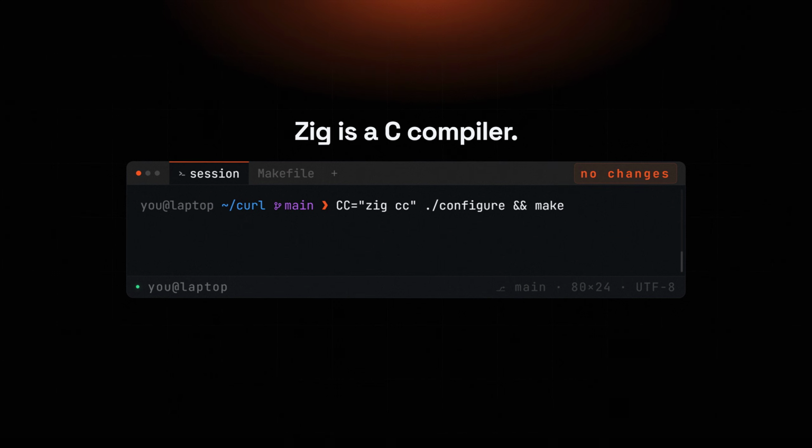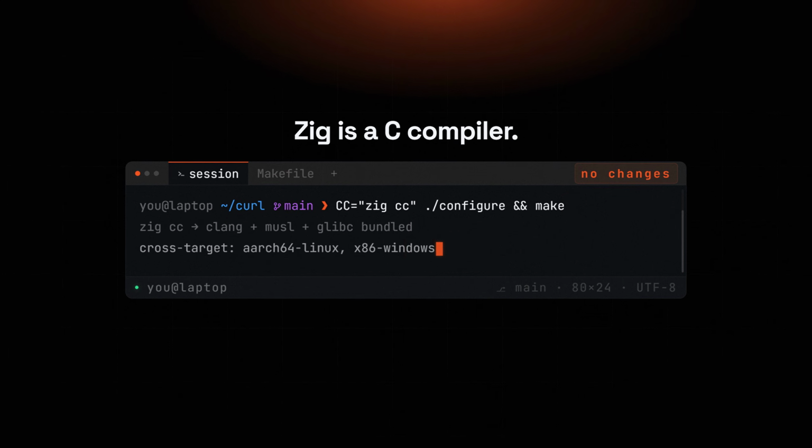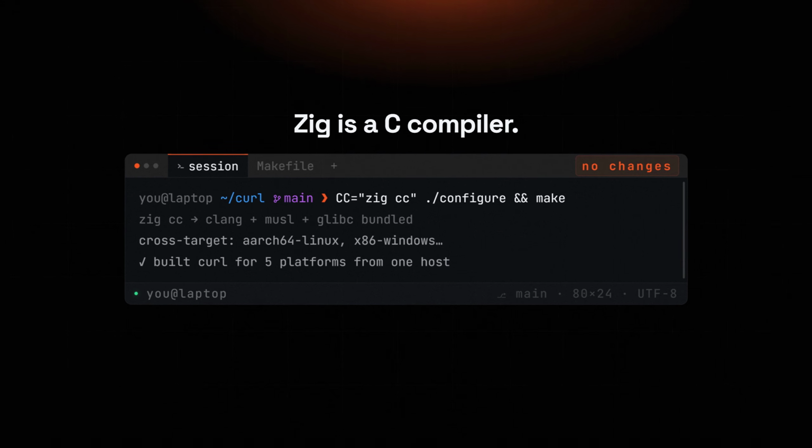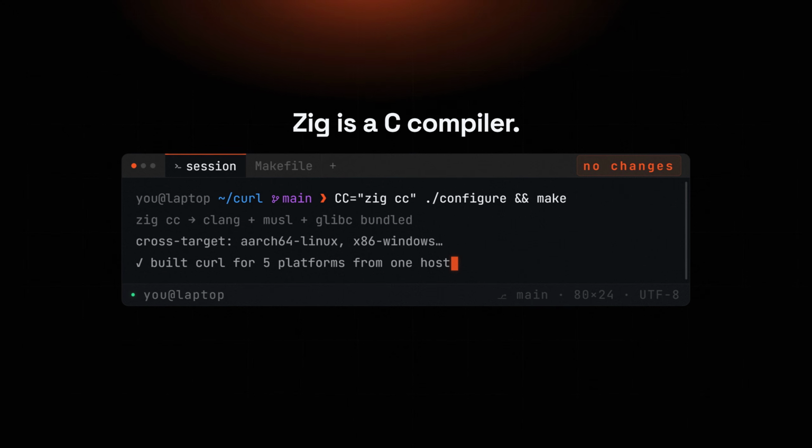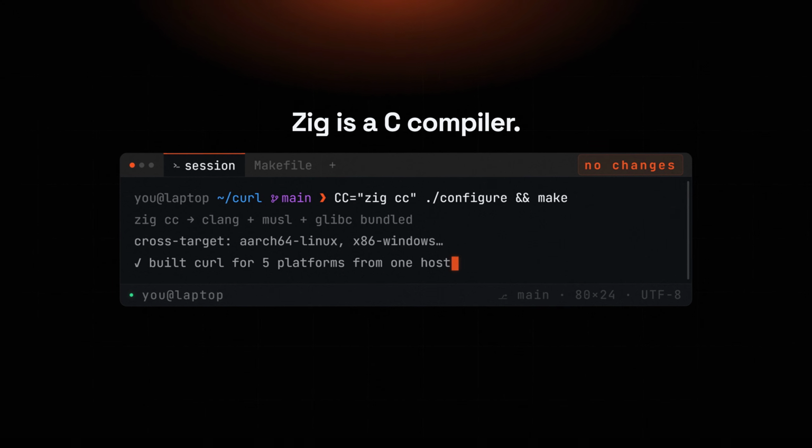And here is the line that should really worry C. Type zig cc, and Zig turns into a C and C++ compiler. Point it at an existing C project and it just builds and cross-builds to any platform, bundling Clang, musl, and glibc into one small download.